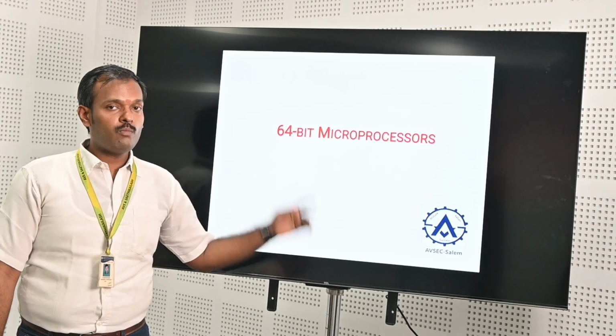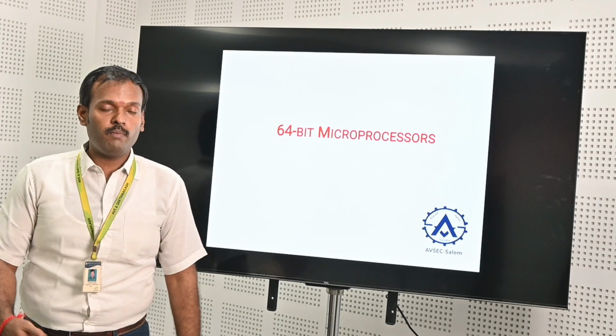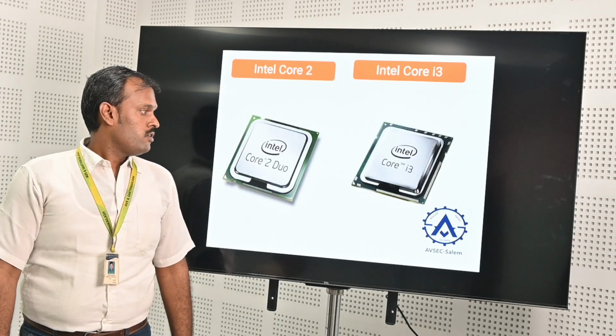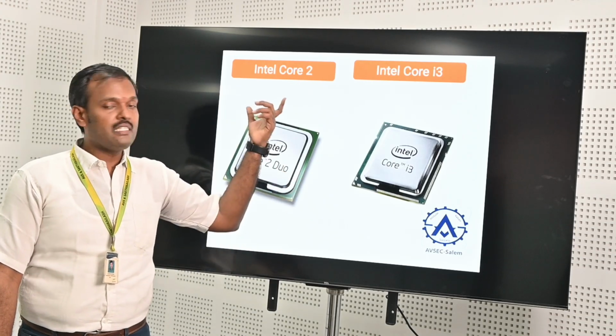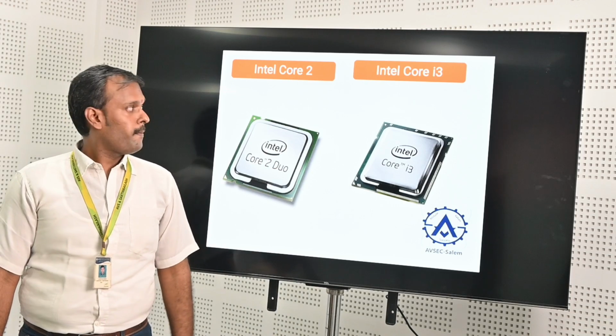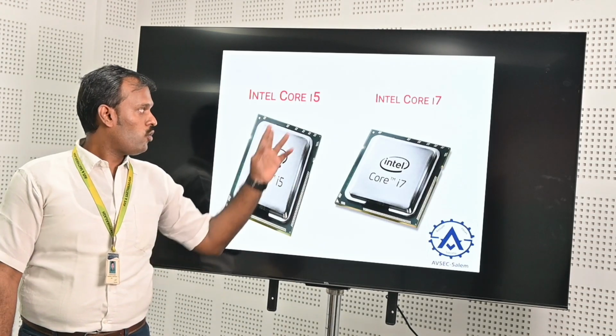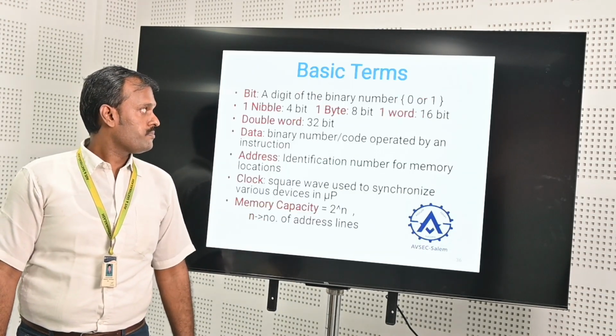Next we are going to see 64-bit microprocessors. I will show a few samples of 64-bit microprocessors. The name is Intel Core, and then Core i3, Core i5, Core i7.